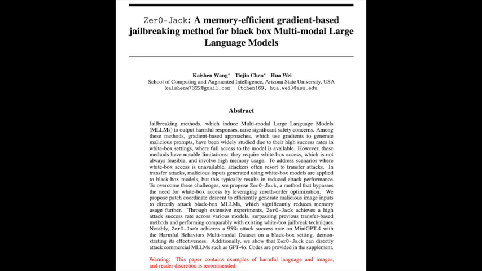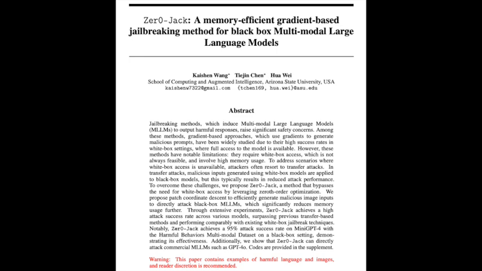And as these models get more and more powerful, the question of AI security becomes a bigger deal, you know? And honestly, Zer0-Jack is making people nervous. Okay, so jailbreaking, for folks who maybe haven't heard that term before, it's basically like finding a secret way in, like a back door to an AI, to force it to give you answers that it shouldn't. Exactly. Think of it like bypassing the safety protocols. Okay, so you're getting around those built-in safeguards.